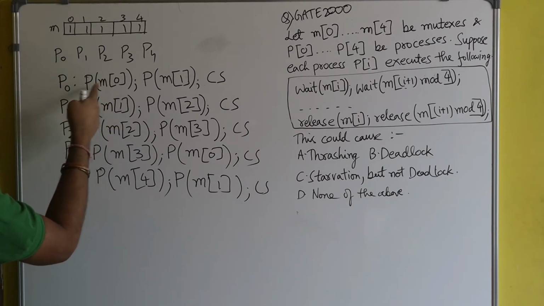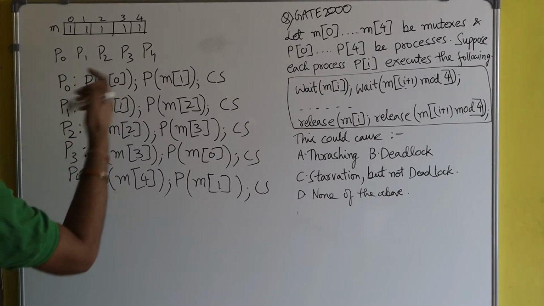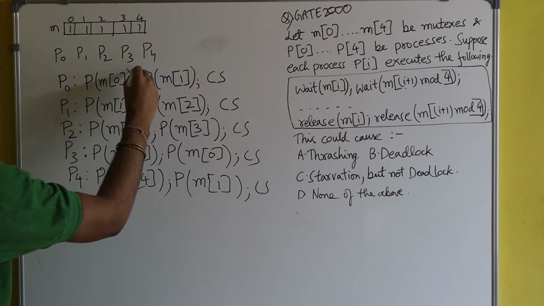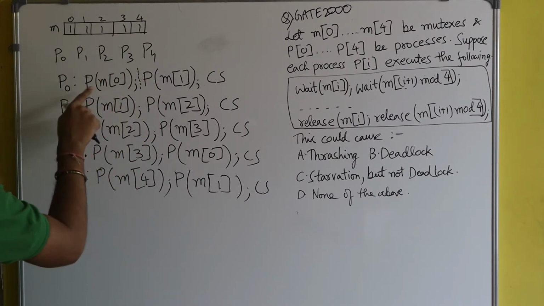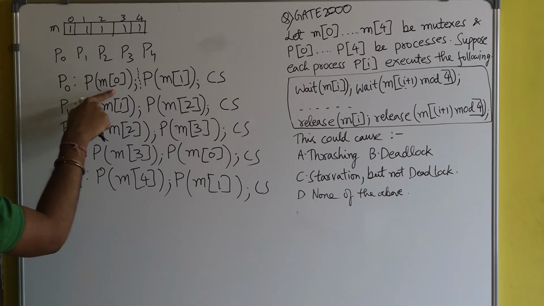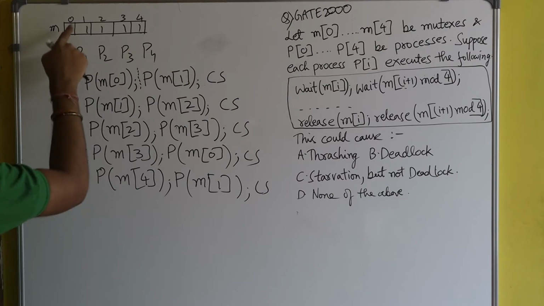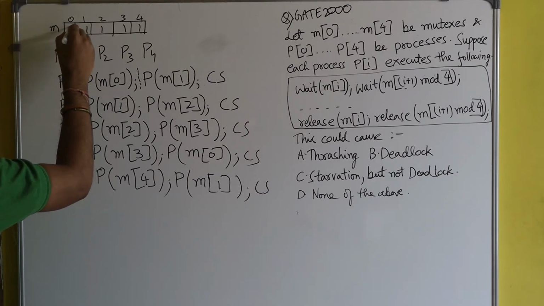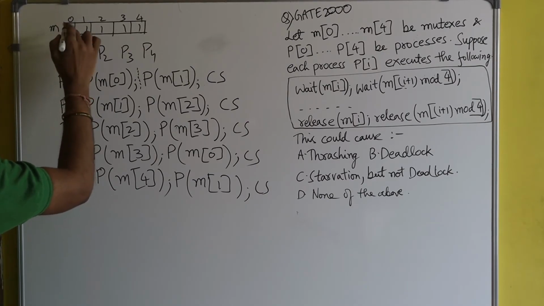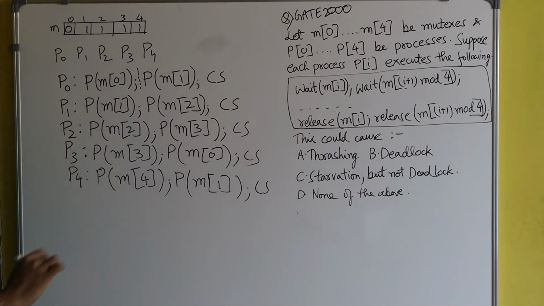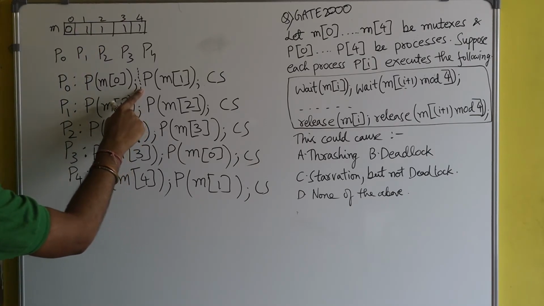It will successfully execute this line. After that, process P0 will come here. After applying the wait operation on m of 0, the value of m of 0 will become 0. So now the process P0 is here.